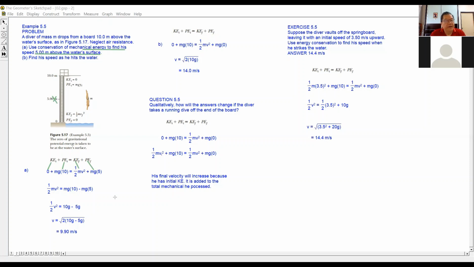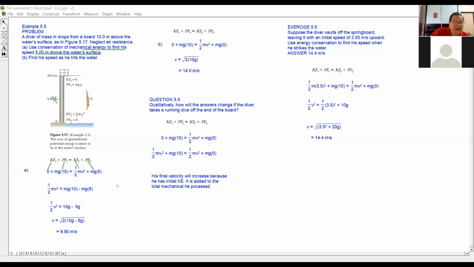Okay. So now I move this mg5 over to the other side of the equation. So it becomes mg10 minus mg5, and it is equal to half mv squared.